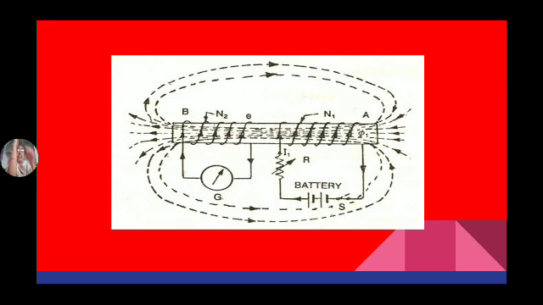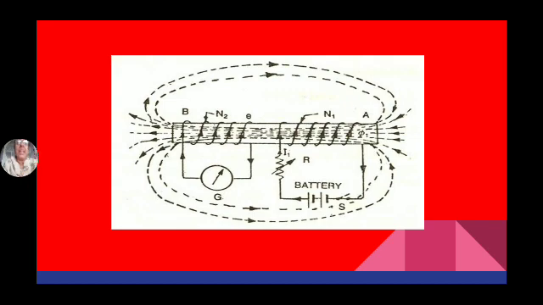To develop the EMF, these two are important: one is the magnetic field, the other one is the conductor, or we can say coil. In between these two, if any one is moving, either coil is moving or magnetic field is moving, then the EMF induced in the coil is known as dynamically induced EMF. Or, if the EMF is induced in a coil in which both magnetic field and conductor are stationary, such type of EMF is known as statically induced EMF. The example for statically induced EMF is the transformer, and examples for dynamically induced EMF are DC generators and alternators.